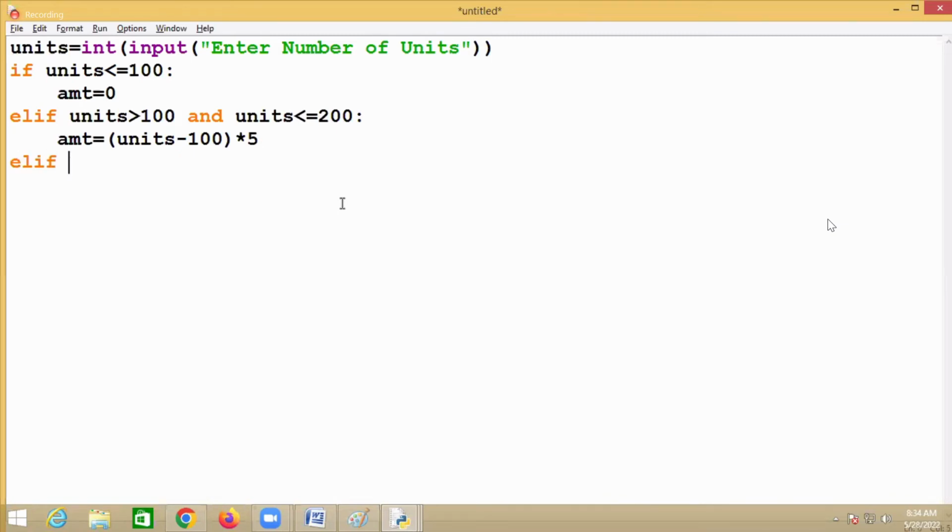else if units is greater than 200. I don't need to write the next condition, because if it is greater than 200, I have to calculate. What do I have to calculate here? So amount equal to what do I have to say? Anyway, first 100 units is 0. Next 100 units is 5 rupees. And after that it is 10 rupees. Tell me how to write this logic.